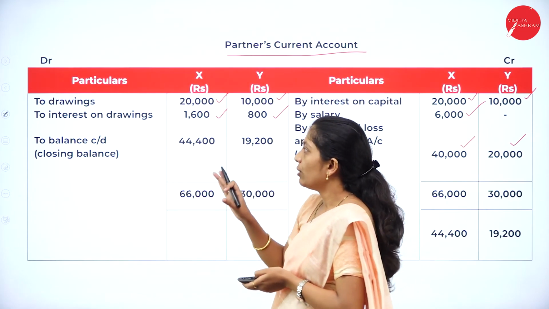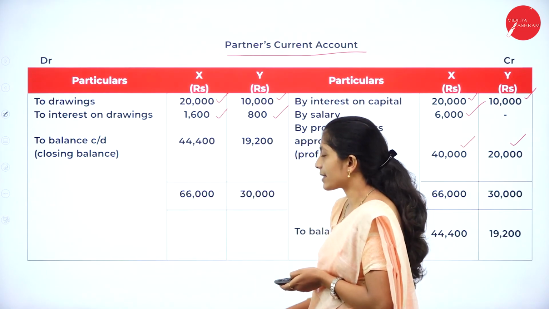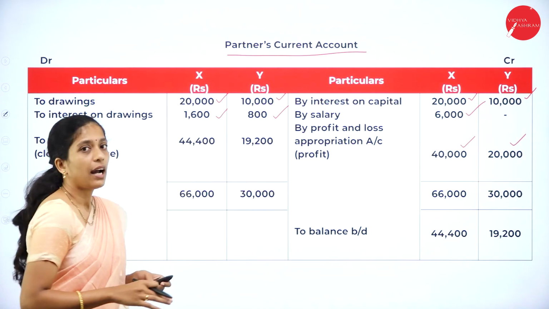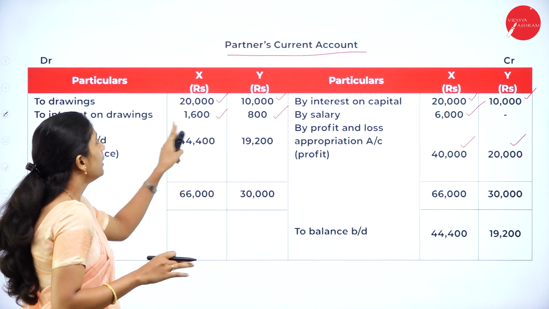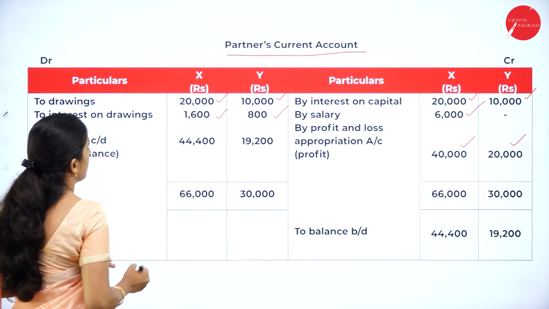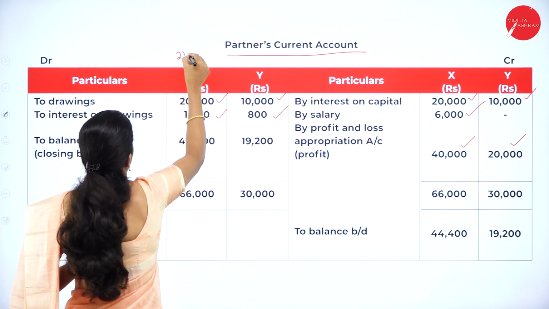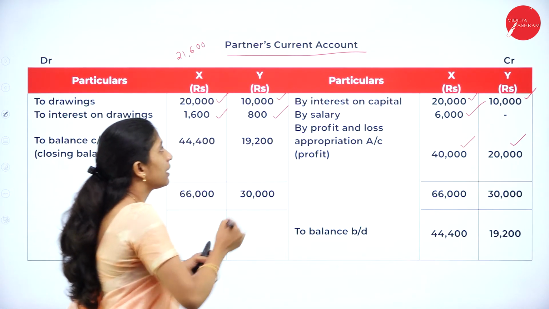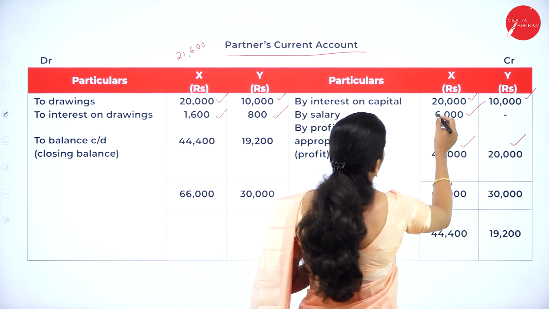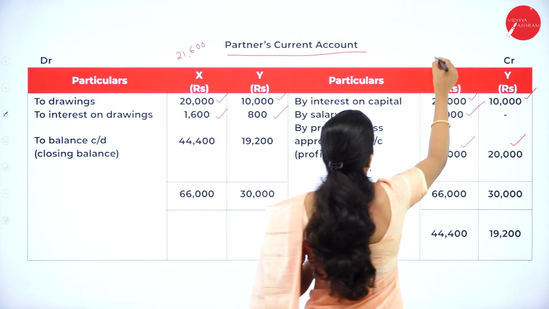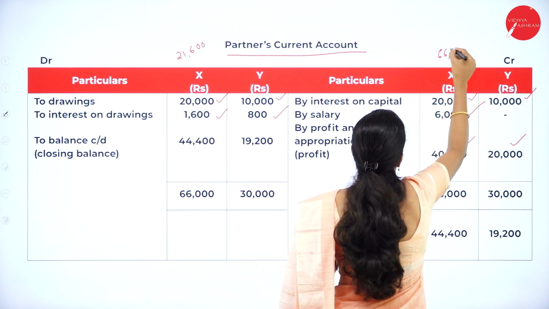Now, what you have to do? We have to balance both sides. So how to balance? First, add all the items of X, all the amounts in the X column. That is 20,000 plus 1,600, we will get 21,600 in the debit side of X. Now coming to the credit side of X, we have 20,000 plus 6,000 plus 40,000, we will get 66,000.